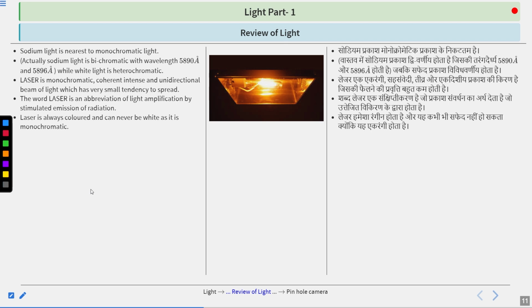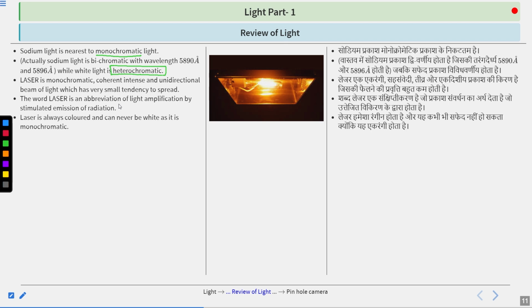The simple reason is that green or red, these are monochromatic light. White light is actually a group of 7 or many colors. So that's why white light is heterochromatic light.